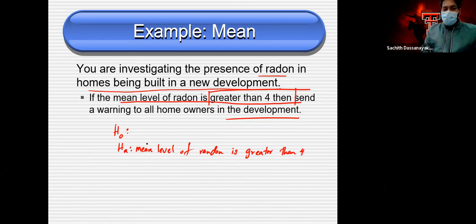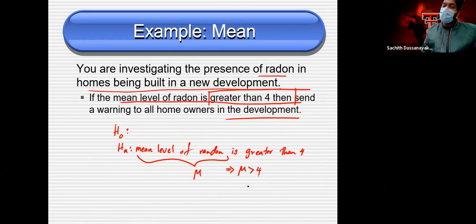If you call this mean level mu, for example, you can simply write mu greater than 4.